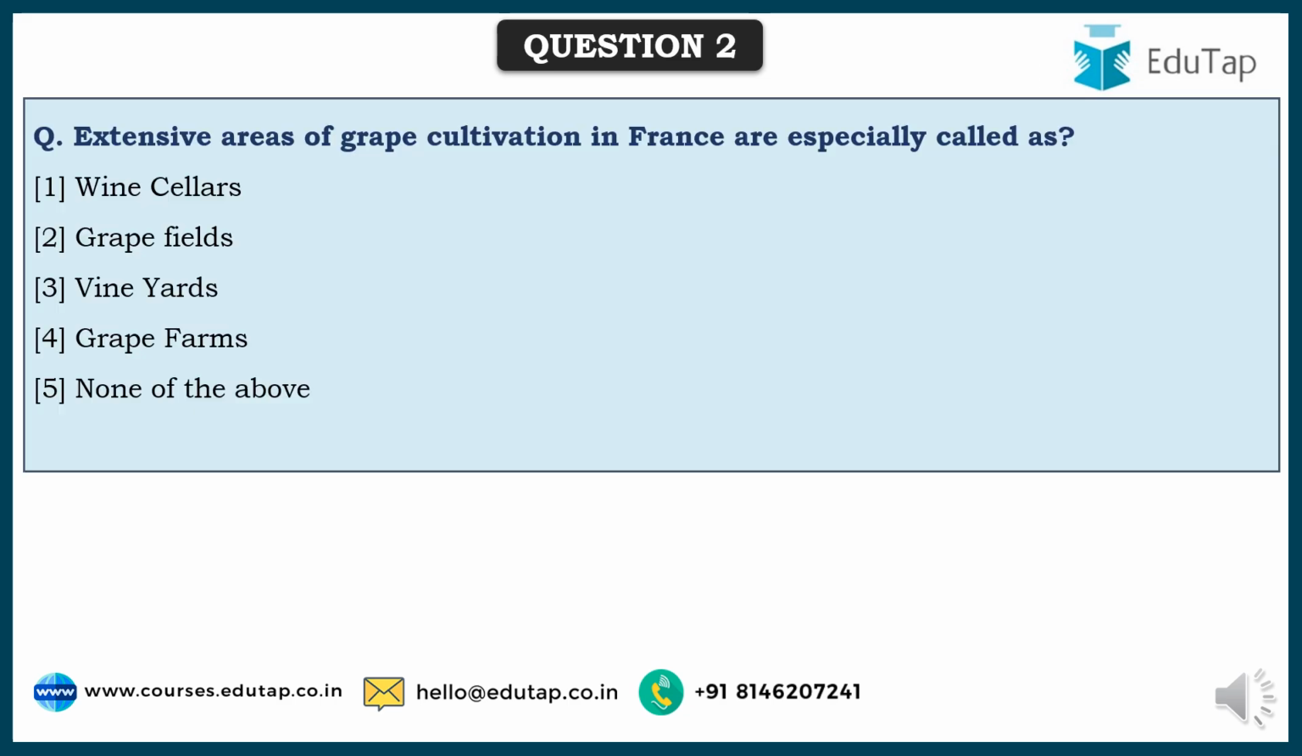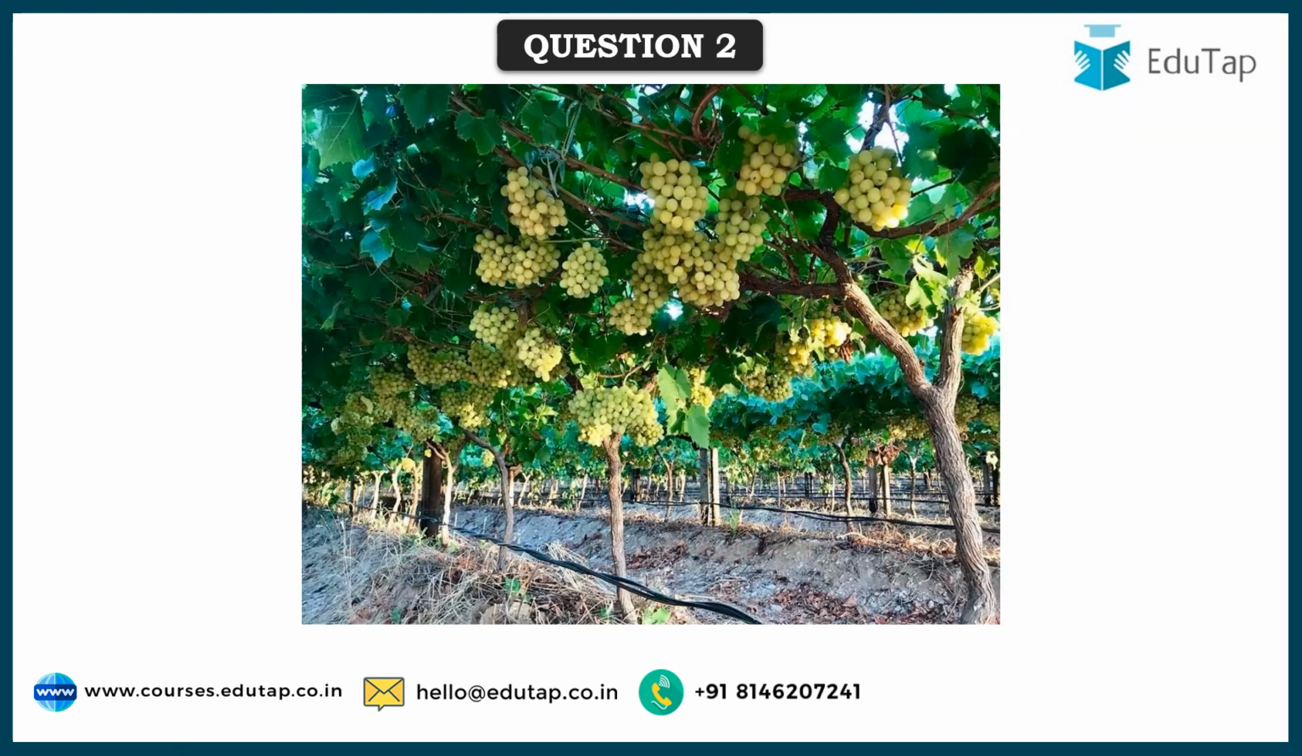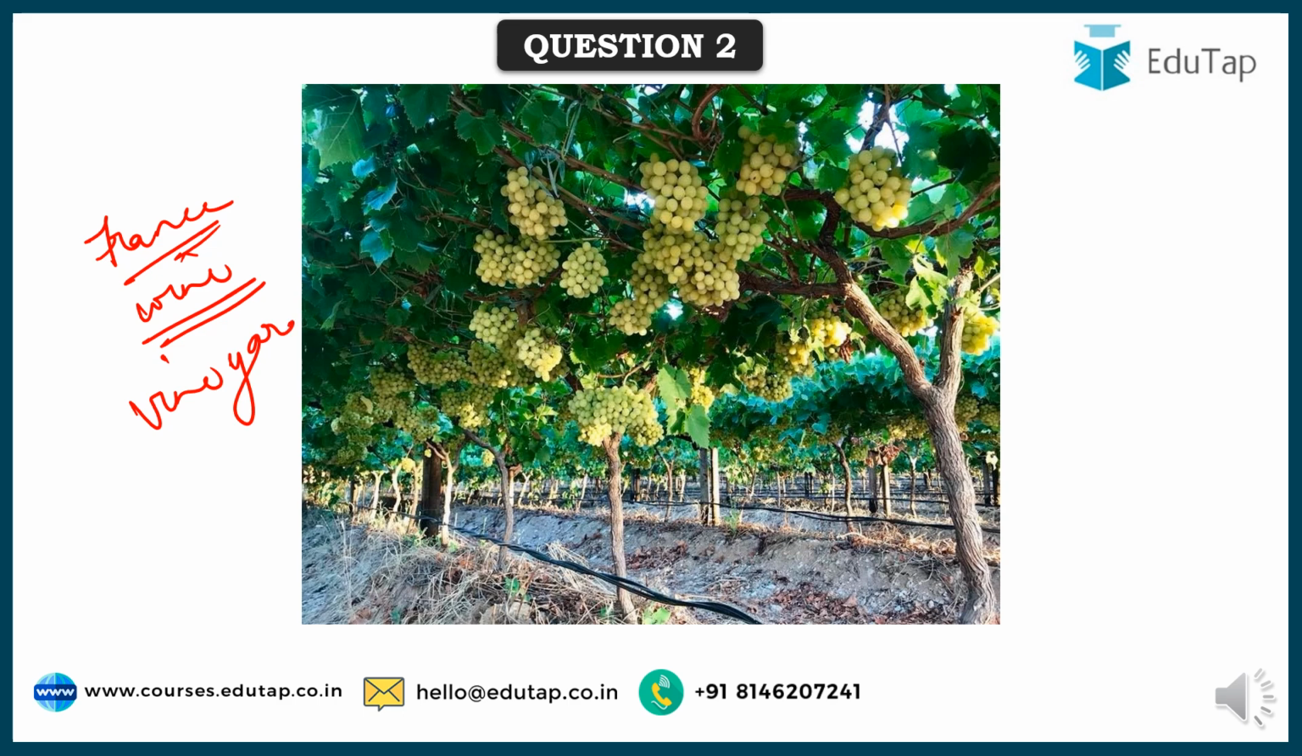So friends, here comes the next question. Extensive areas of grape cultivation in France, they are especially called as vineyards. And friends, France is very famous for its quality wine, and they have extensive grape cultivation, and the cultivation of grapes there in the extensive areas, they are called as vineyards.